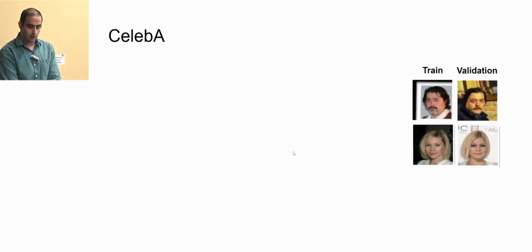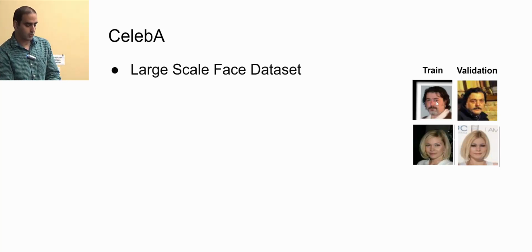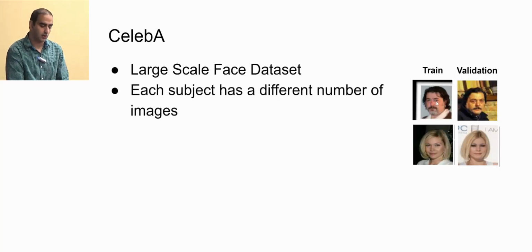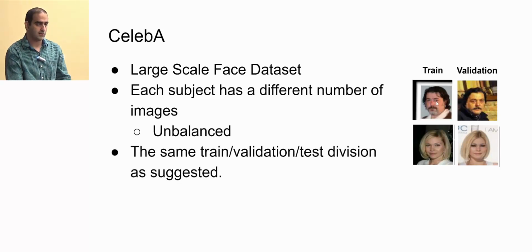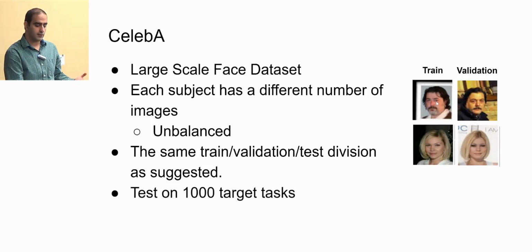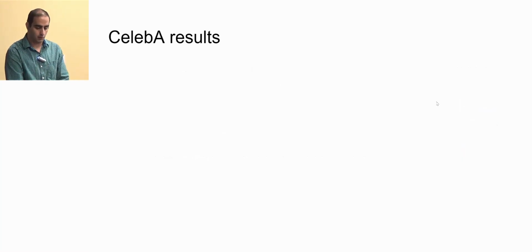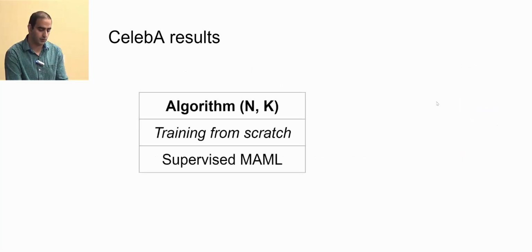On CelebA, again, we have the same definition of task. These are the faces of celebrities, so we sample different celebrities and put them in train and validation. It's a larger scale face data set, and each subject has a different number of images, so it's an unbalanced data set. It's not like Omniglot, where you have 20 instances for each class. Each class might have a different number of examples. We use the same train, validation, test division as suggested, and we test on 1,000 different target tasks. So we do meta-learning and test it on 1,000 different tasks.